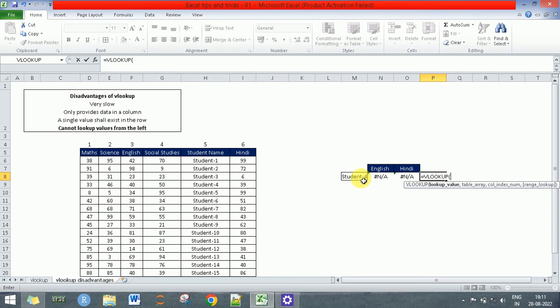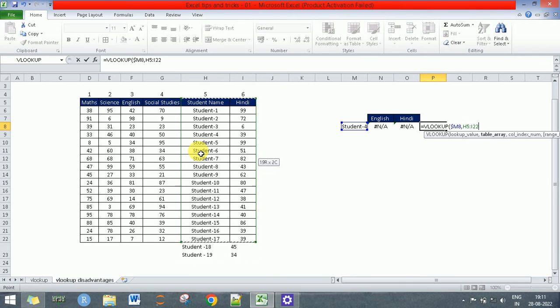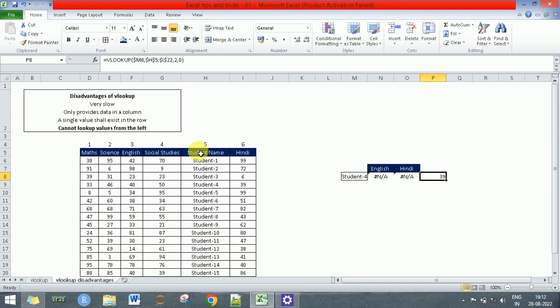Let's find out. We look up for this value and we select the table array to be just column H and I. And what would be the column index number for Hindi? It would be 2, not 6, because we selected only columns H and I. And we say this. Bingo, we get the right results, right?